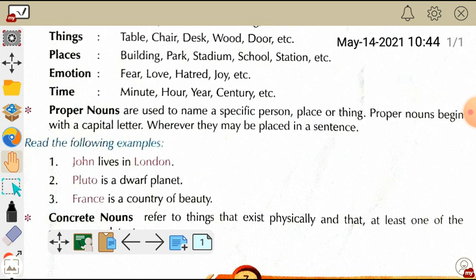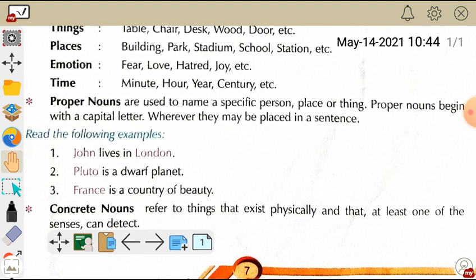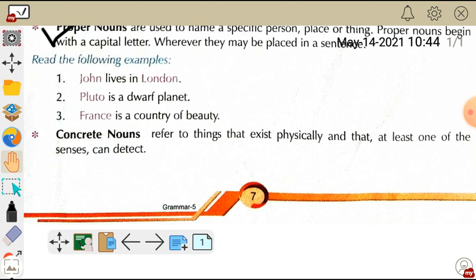Name of a place. Here example number one: John lives in London. Now London is the name of a specific place, so for this reason London will be considered a proper noun. Here you can see Pluto, France, all those are names of specific things. I hope you are clear with the proper noun now. So now let's come to concrete noun.